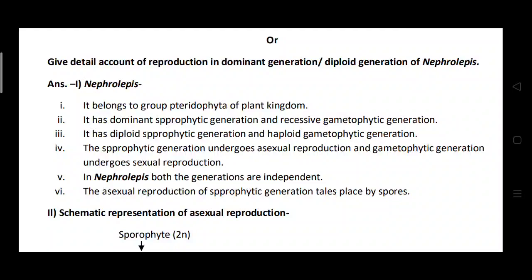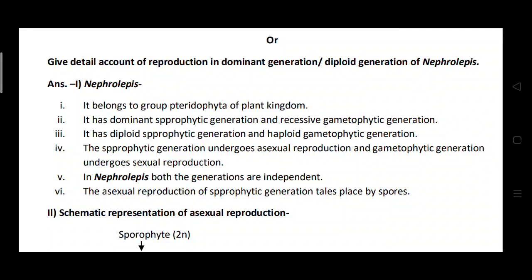As you know, this sporophytic generation is in the diploid stage, having 2n, and the gametophytic generation is haploid, having n. Mostly the sporophytic generation undergoes asexual reproduction, and the gametophytic generation undergoes sexual reproduction.